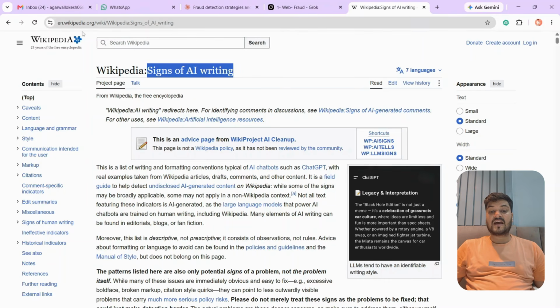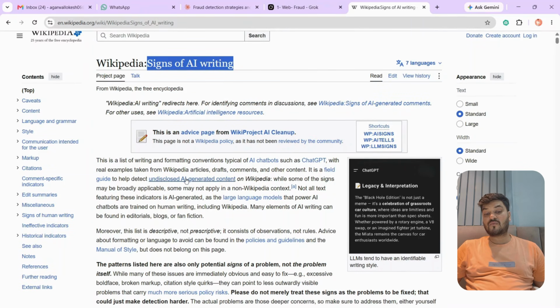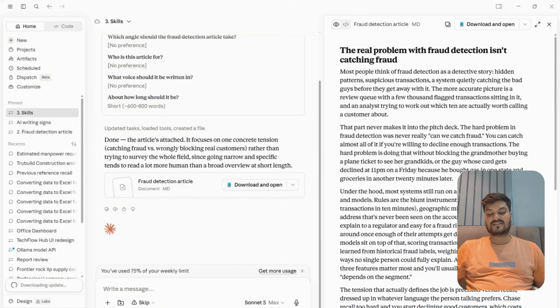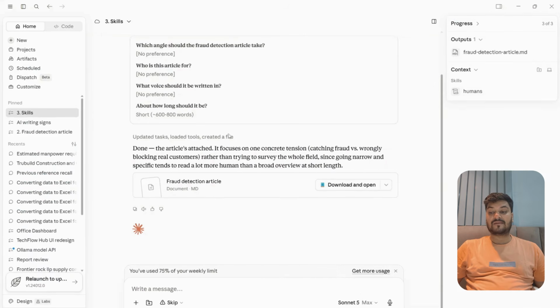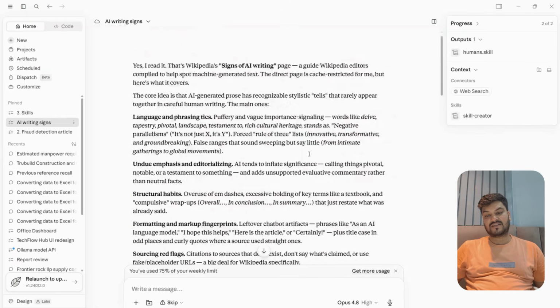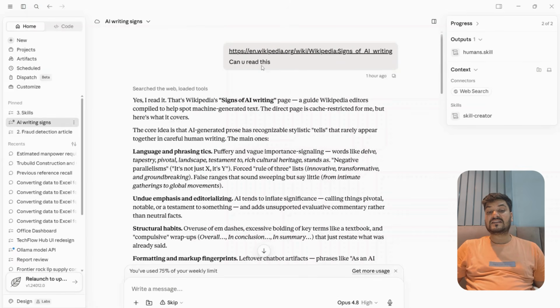Okay, so moving ahead, I found an article on Wikipedia, Science of AI Writing. So what are the signs with which a content is detected as AI written? Next I simply went on Claude and wrote very simple things, so that we can create a skill for which we don't have to write the same thing again and again, and I'm going to show you how. First I've given the link here, and can you read this simple prompt in Claude Cowork?